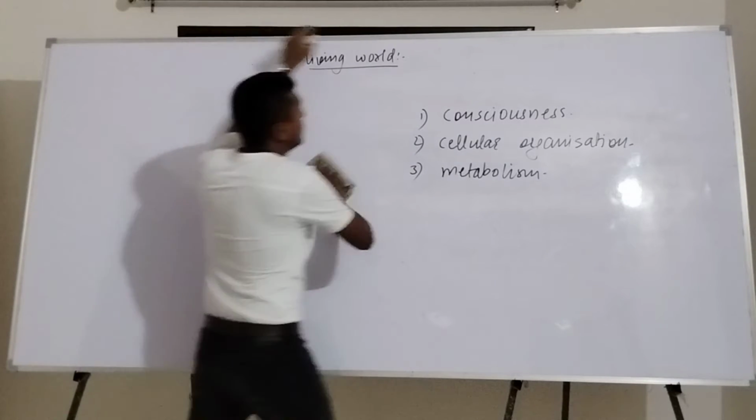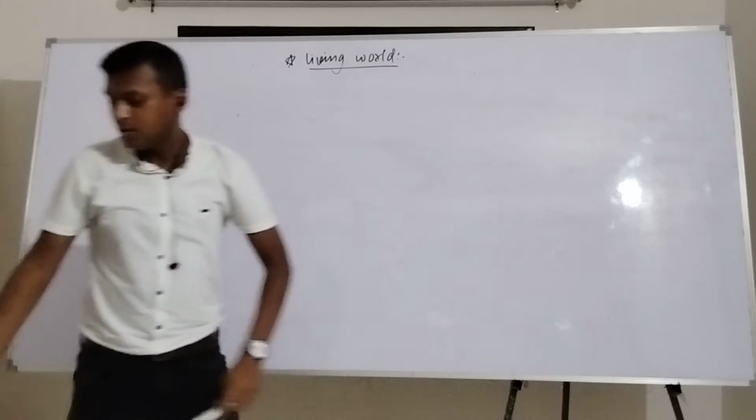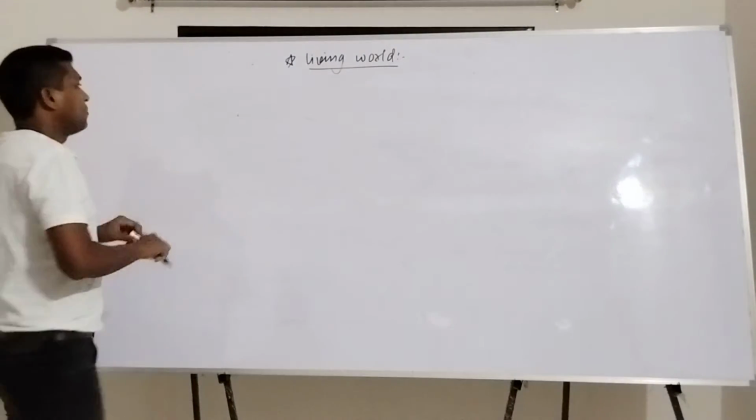We'll start first with consciousness. Now, what is consciousness basically?